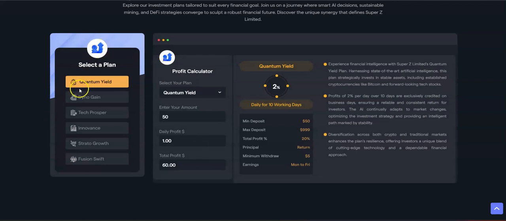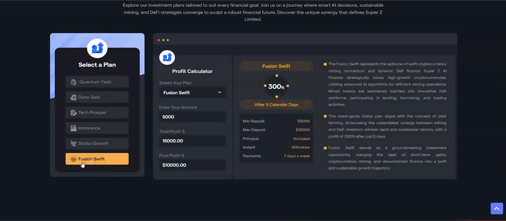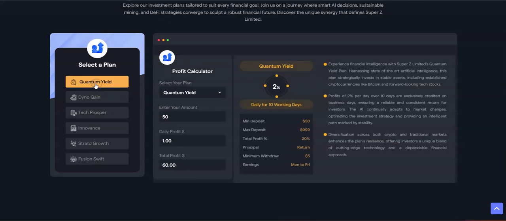And as you can see right here from the start, we have 1, 2, 3, 4, 5, 6 plans. The minimum investment for this platform is $50, and the maximum is 100K. Each plan has its own minimum and maximum. For example, this first one, the Quantum Yield, the minimum is $50, the maximum is 999.